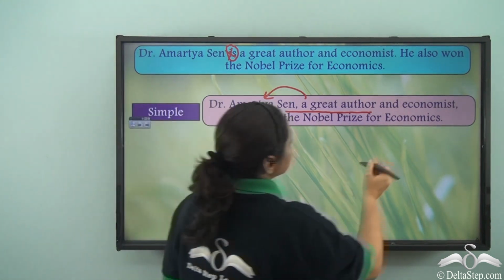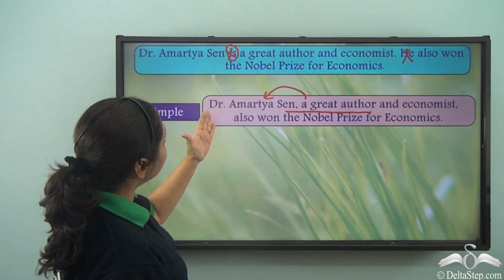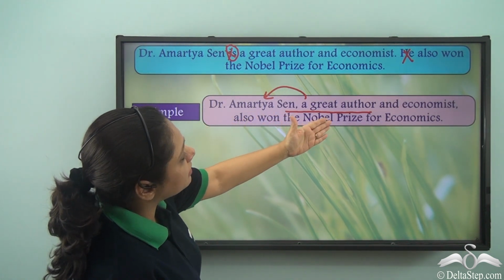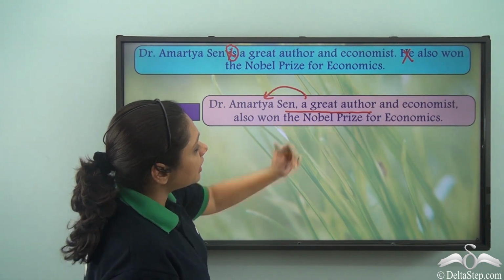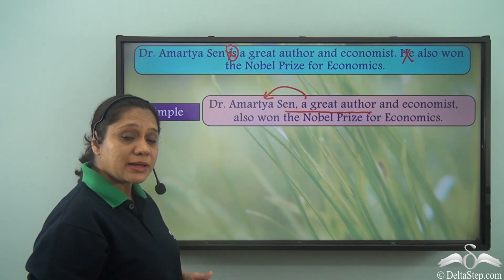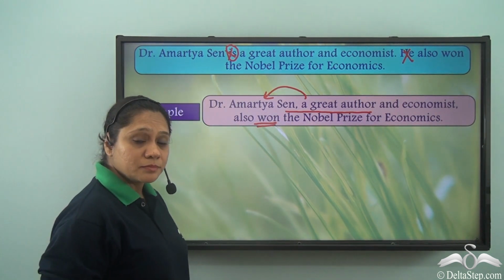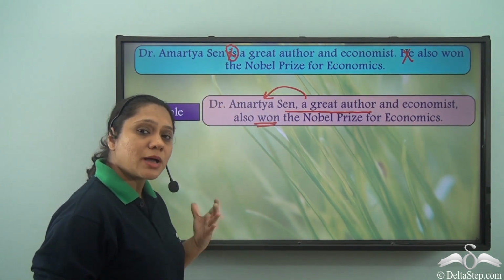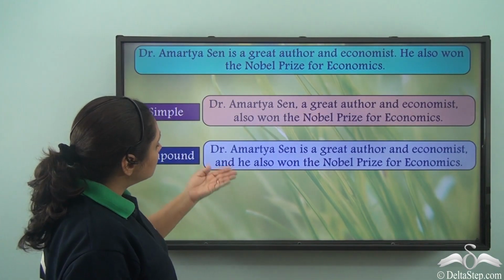We have just removed the he here and we have a simple sentence, Dr. Amartya Sen, a great author and economist, also won the Nobel Prize for Economics. So, we have one finite verb in this new simple sentence, and which is that? Won.